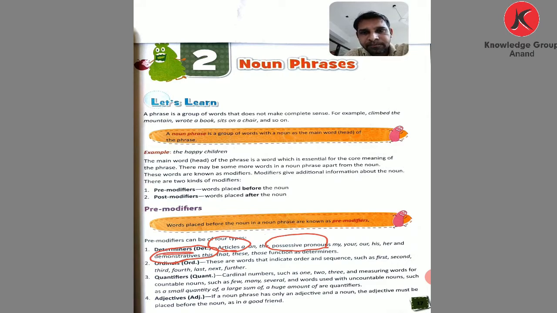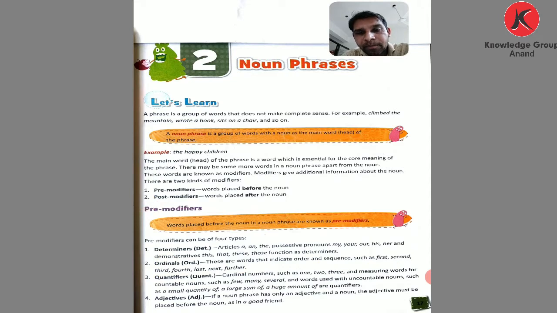Now the second one, ordinals. Ordinals are words that indicate order in sequence. Which words? First, second, third, fourth, last, next, and further. These come under ordinals. Numbers like 1, 2, 3 are not included in ordinals. In ordinals, keep in your mind first, second, third, last, next, and further.